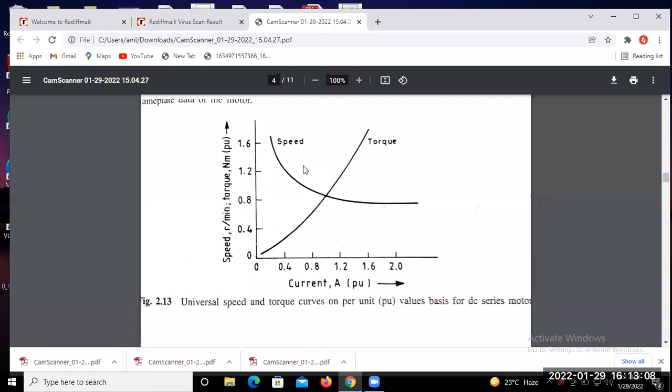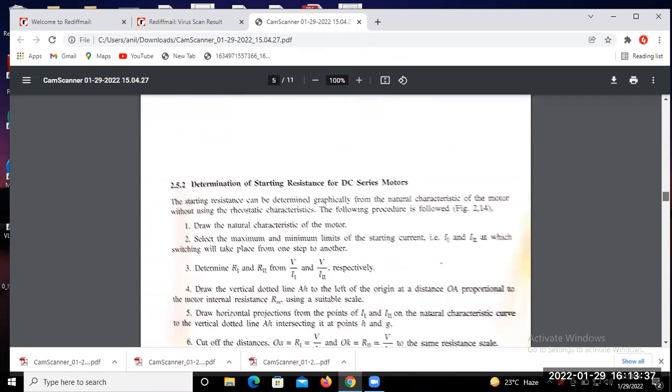So you have to remember the various characteristics of the various motors, either DC shunt motor, DC series motor or compound motor, how they vary with the other parameters of the armature and field winding. Speed and torque characteristic, you have to be familiar with this one. So equation and characteristic, is it clear?